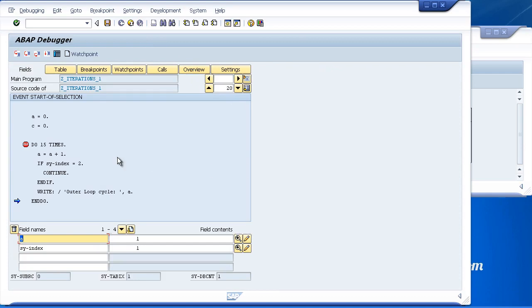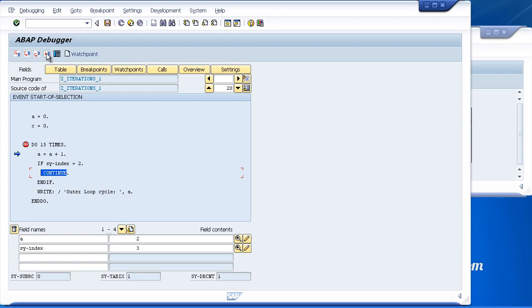So we'll step through again to the second time. Now sy-index has been set to 2, so the if statement should be true this time. So we get to the continue statement, and you can see execution jumps straight to the top of the loop again. And I'll continue processing, and we're on the third iteration. So as soon as we hit the continue statement, the rest of the code was not executed. Processing jumped straight out of the loop back to the top.